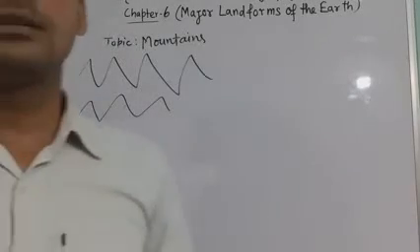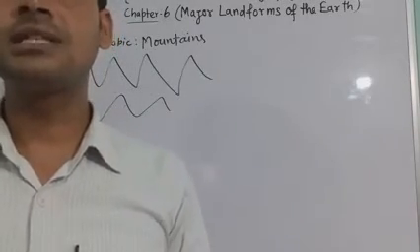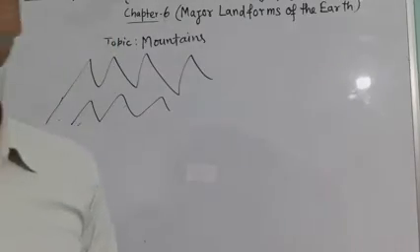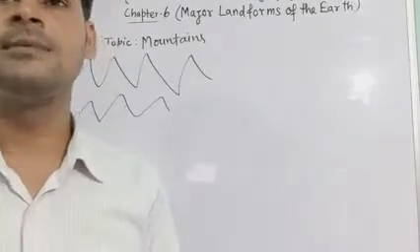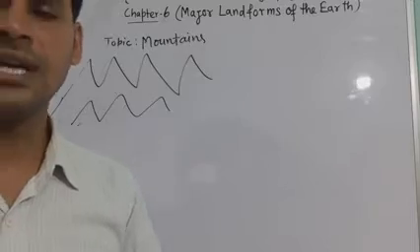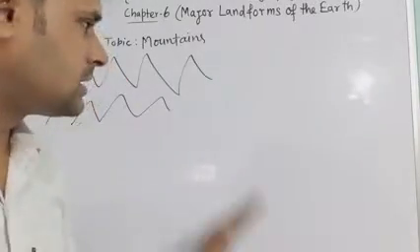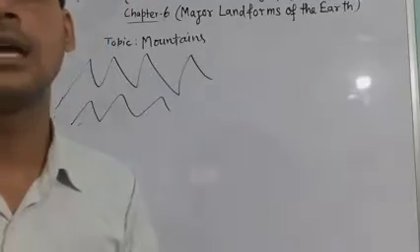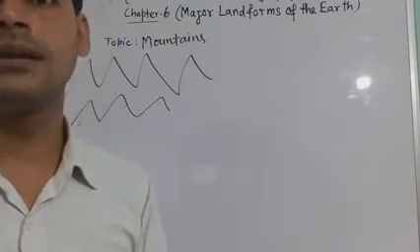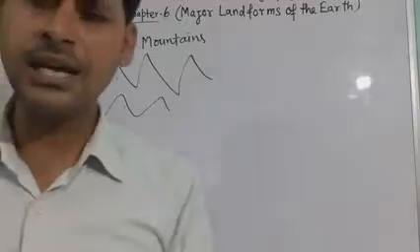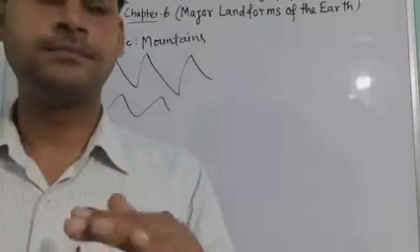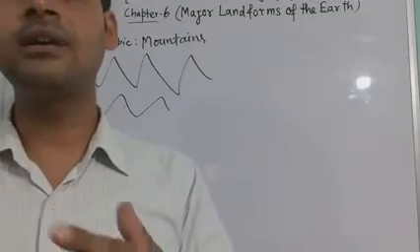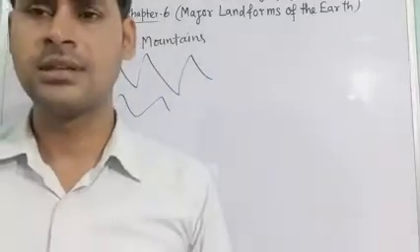Mountains have a small summit and a broad base. It is considerably higher than the surrounding area, normally higher than the flat land surface, and some mountains are even higher than the clouds.